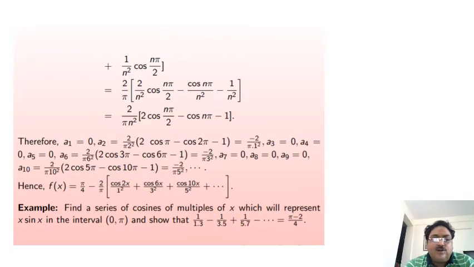After solving, the value of an is equal to 2 upon pi n square, 2 cos n pi/2 minus cos n pi minus 1. So therefore a1 is equal to 0, a2 is equal to this, similarly a3 is 0, a4 is 0, and a6 is equal to this, a7, a8, a9 are equal to 0. In the same way, we will get the solution like this: f of x is equal to pi by 4 minus 2 by pi, cos of 2x upon 1 square plus cos of 6x upon 3 square plus cos of 10x upon 5 square plus and so on.